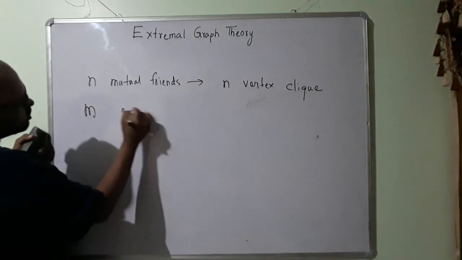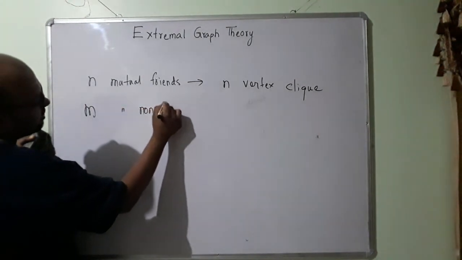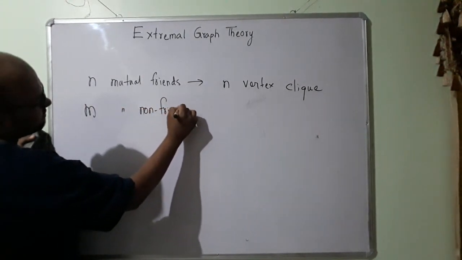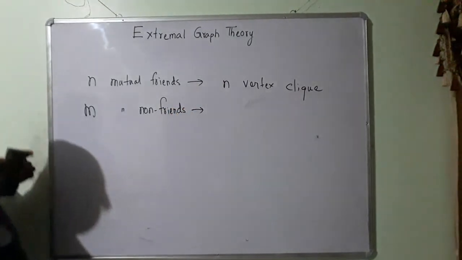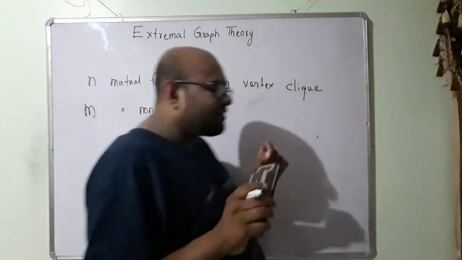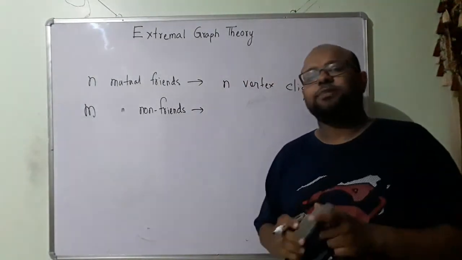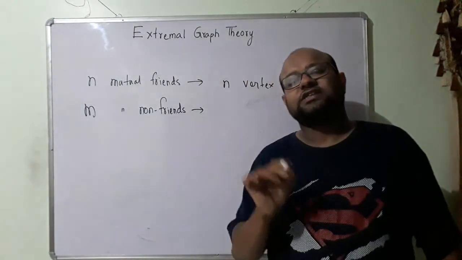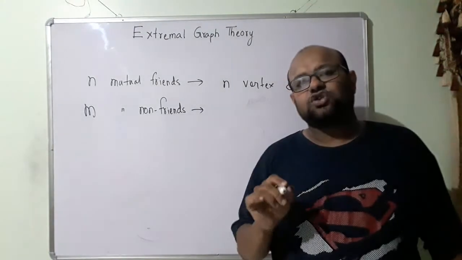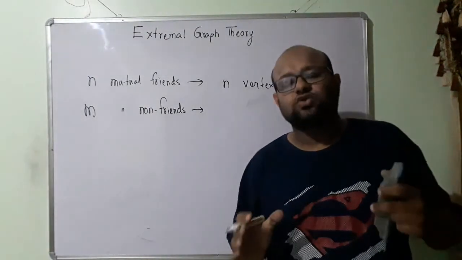m mutual non-friends means what? All these m vertices, m people, they will not have edges connecting to one another. So they will not be adjacent to one another.